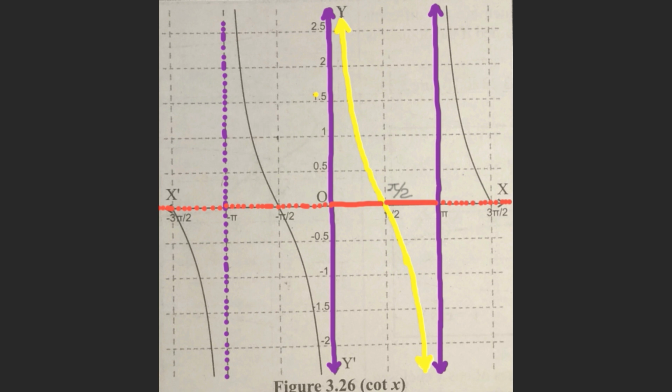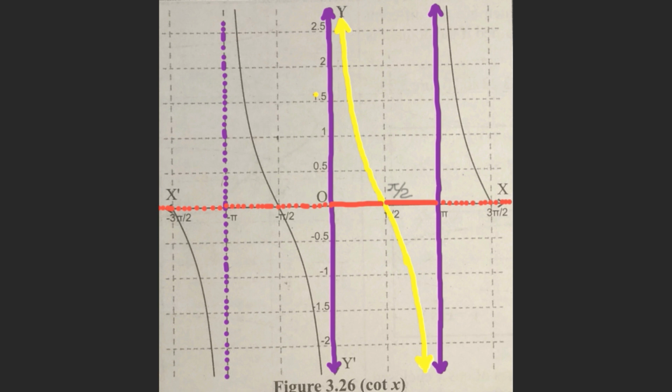If we observe the graph of the cotangent function carefully, then we will find that the portion of the graph of the cotangent function in the interval 0 to pi gets repeated in the intervals pi to 2 pi, 2 pi to 3 pi, etc., to the right of the y-axis.